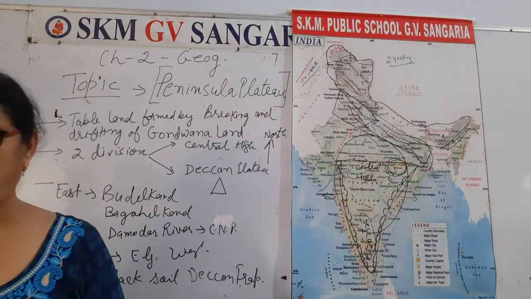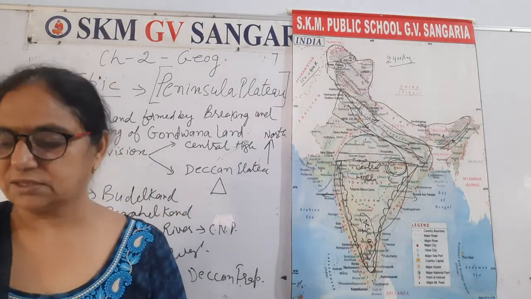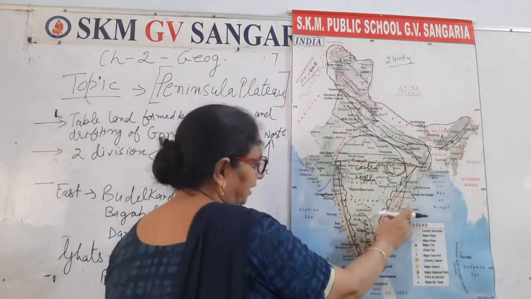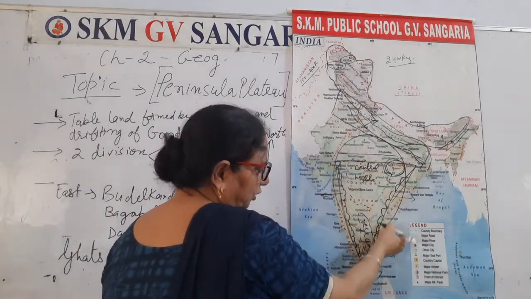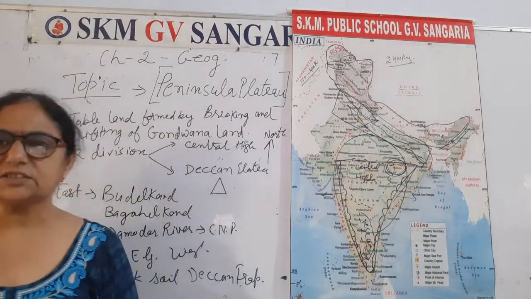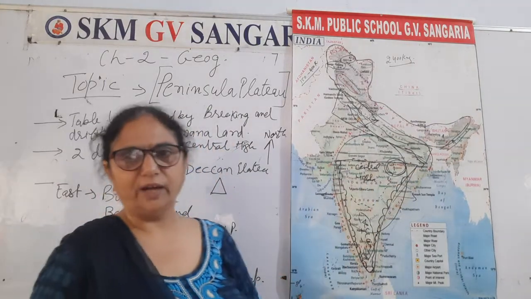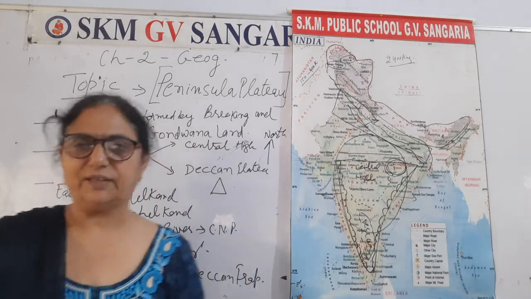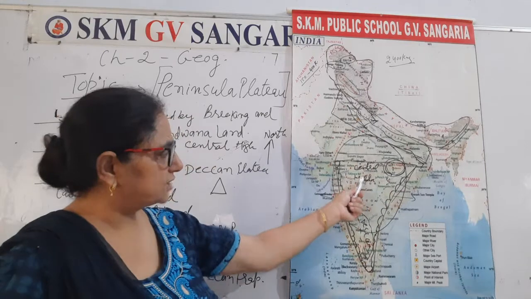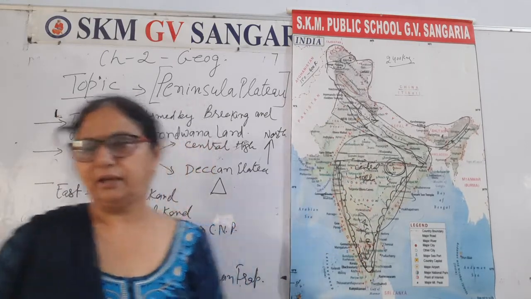The Eastern Ghats are lower than the Western Ghats. These Ghats are lower and these are somewhat higher than the Eastern Ghats. So 2 types of Ghats are there, Eastern Ghats and Western Ghats. 3 divisions of plateau: Chota Nagpur Plateau, Central Highland and Deccan Plateau.